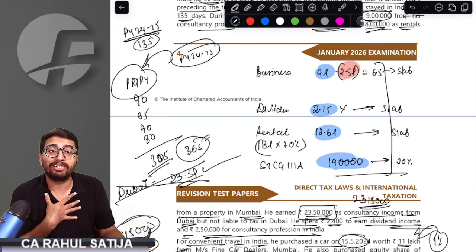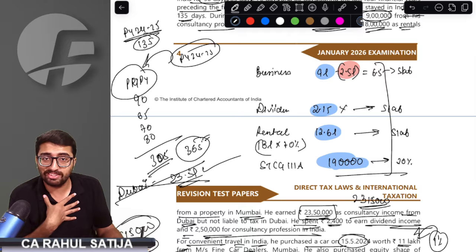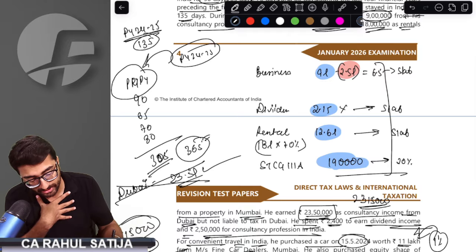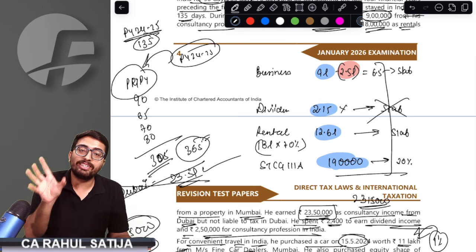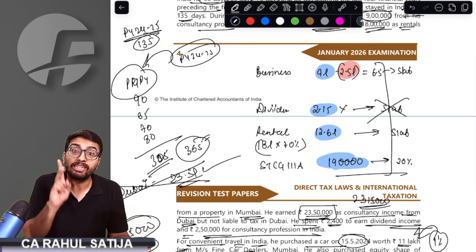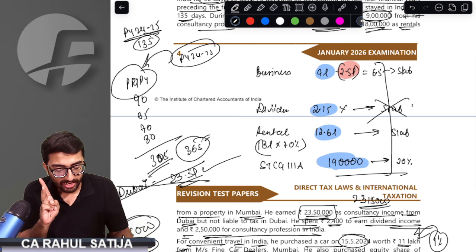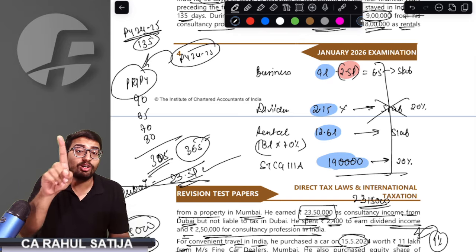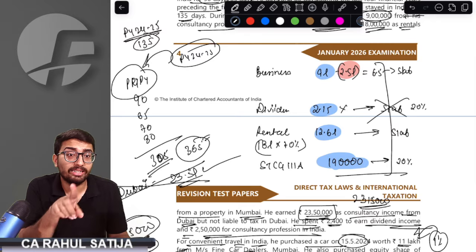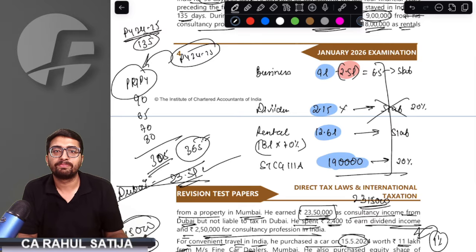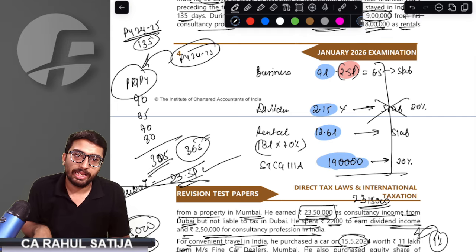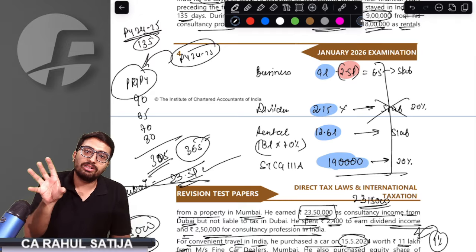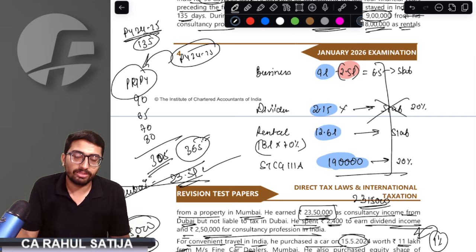I would pray to God that you might get a correct answer, but this would not fetch you the right answer. Why? Because if any non-resident earns any dividend, it is taxed at the rate of 20%. Dividend received by a non-resident would not be taxed at slab rate. It would be taxed at the rate of 20%. Are you getting this point? Whatever dividend a non-resident earns would be taxed at the rate of 20%.